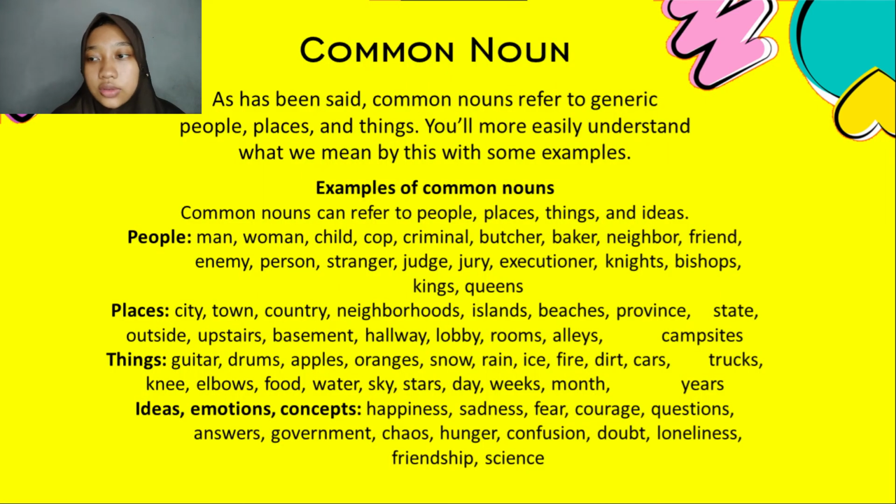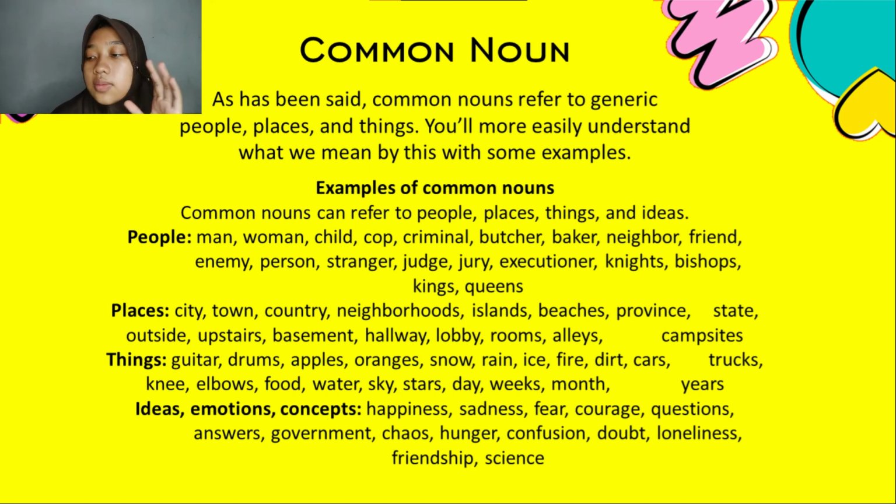Next is common. As has been said, common nouns refer to general people, places, and things. You'll more easily understand what we mean by this with some examples. For example, for people, we can say man, woman, child, cop, criminal, baker, neighbor, friend, and others.